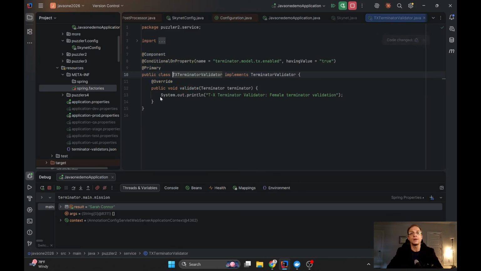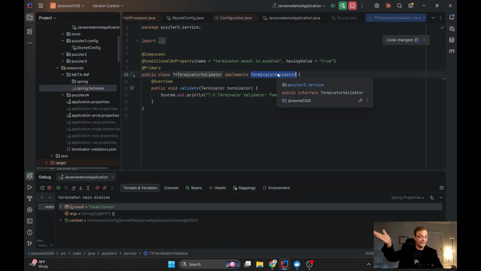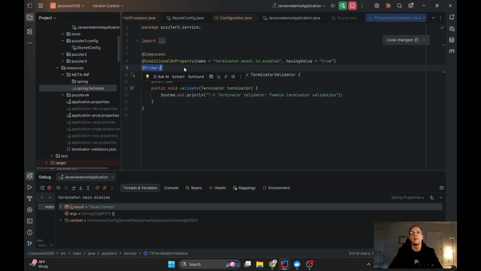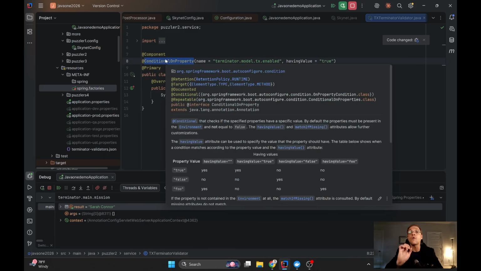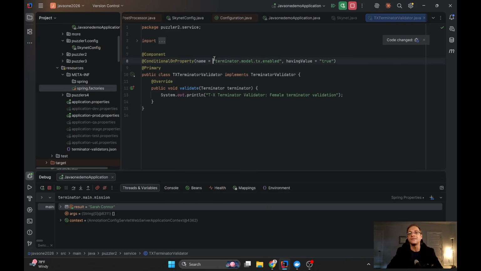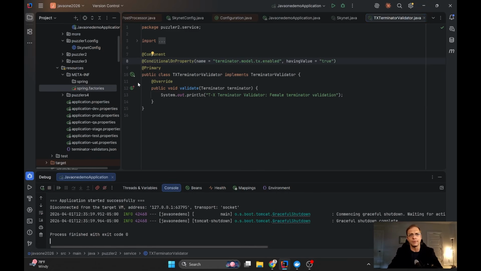But if I open them one by one, you will see that each one of these classes, no matter that it's marked with the @Component annotation and it is an implementation of TerminatorValidator, so it can be a candidate, and it even has the @Primary annotation, is marked with @ConditionalOnProperty, and I'm telling you that this property doesn't exist at all, not only not having the value true, it doesn't exist. And the same, by the way, we can stop the debug because now we will need to run it with a different package.